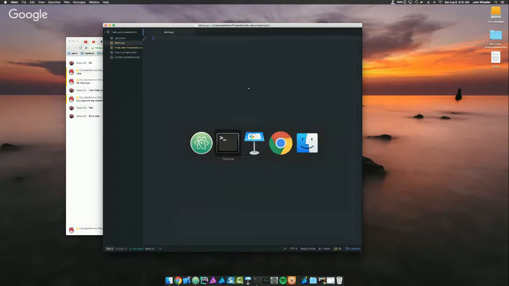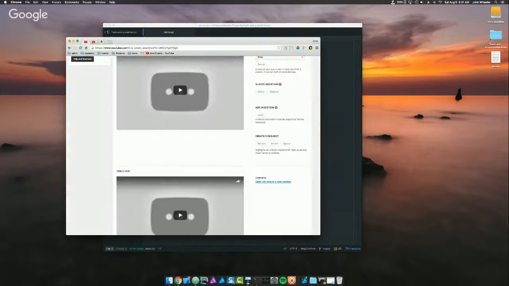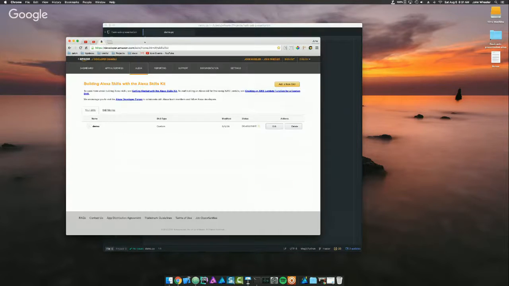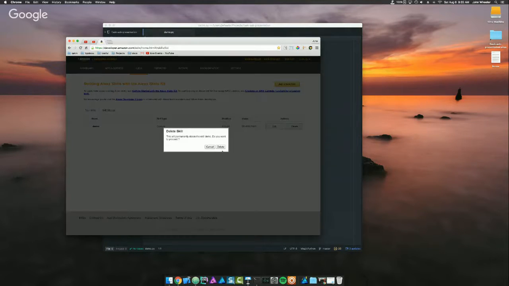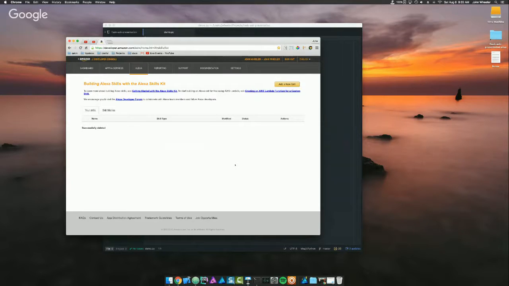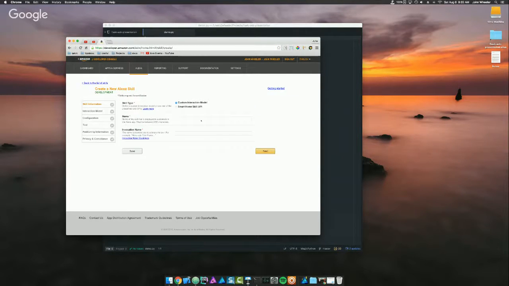So the first thing that I want to show you is how to actually configure the skill in Amazon's portal. So here is the portal right here, and I will just go ahead and delete this skill so we can start on a new one. And so I'm going to add a new skill, and I'm going to call it demo, and I'm going to give it the invocation name of demo.